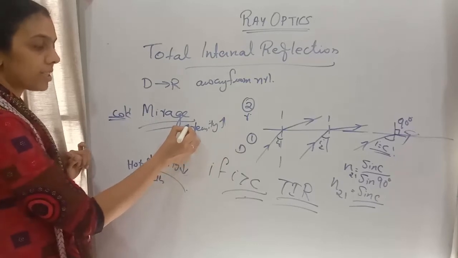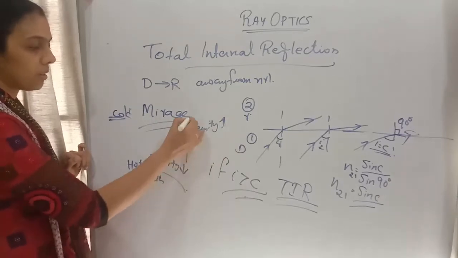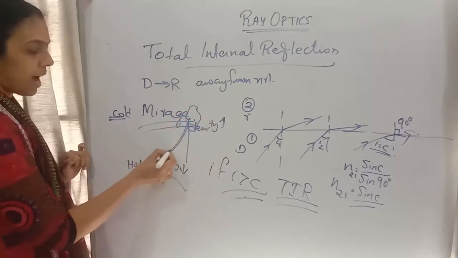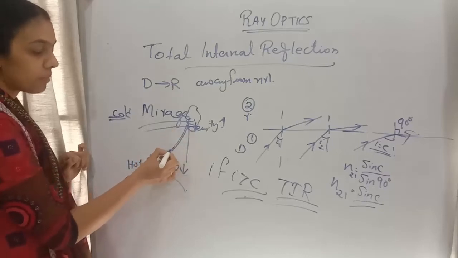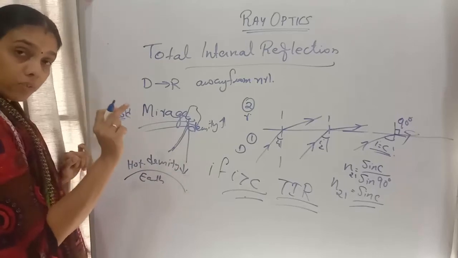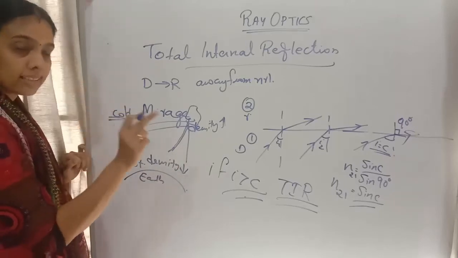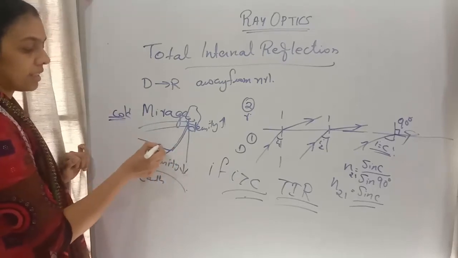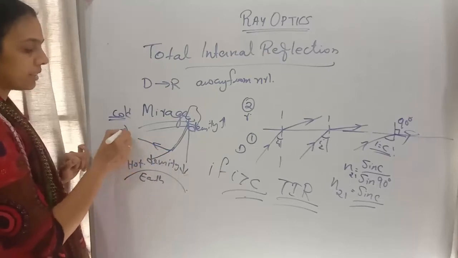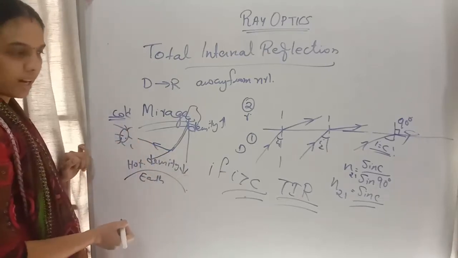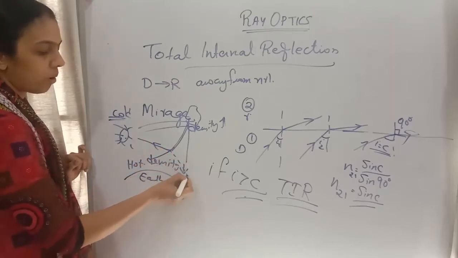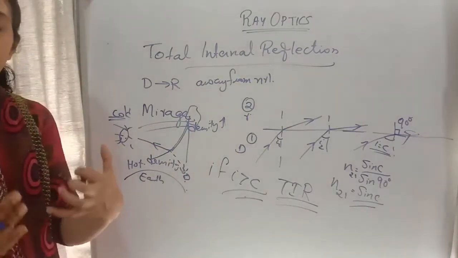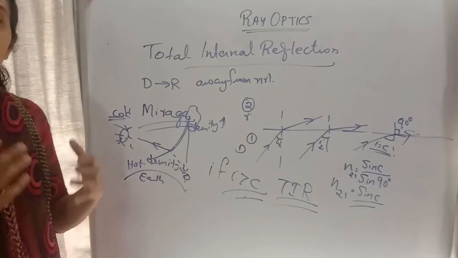So the light ray is passing from denser to rarer medium. See, an object is here, and the light ray is passing from the denser to the rarer medium, which is here. When the ray is incident at an angle greater than the critical angle, instead of refracting towards this point, it will be deviated and reflected back. That reflected light will fall on the observer's eye. So he will feel the object is seen over here, a water-like feeling. He is able to see that reflected light ray only. That is called mirage.